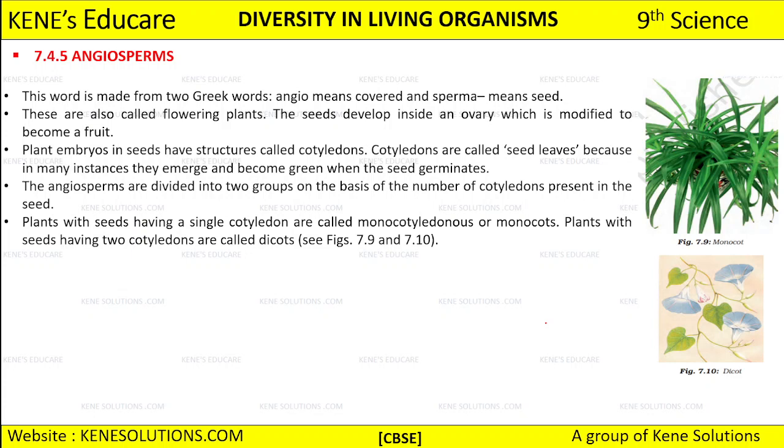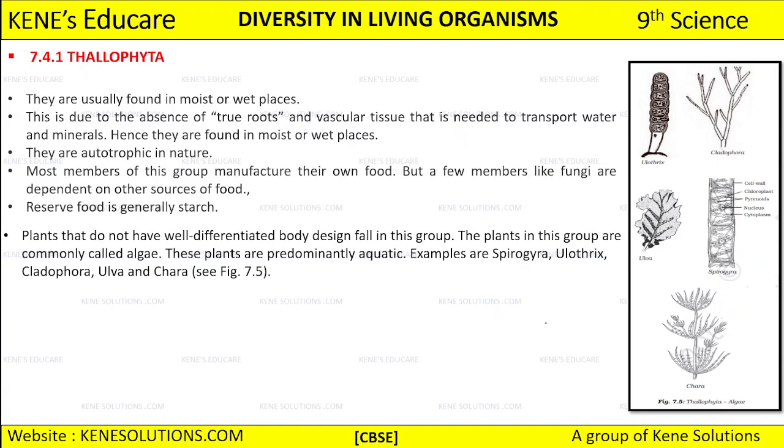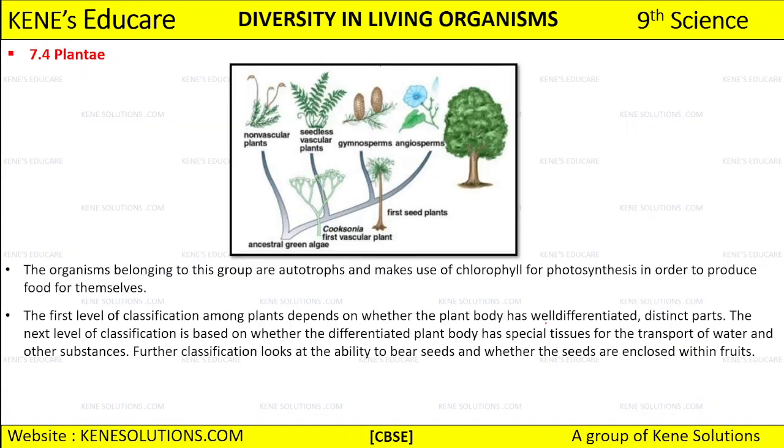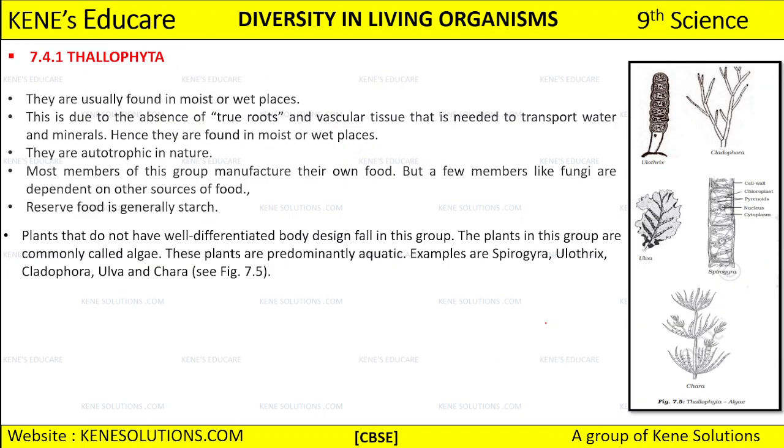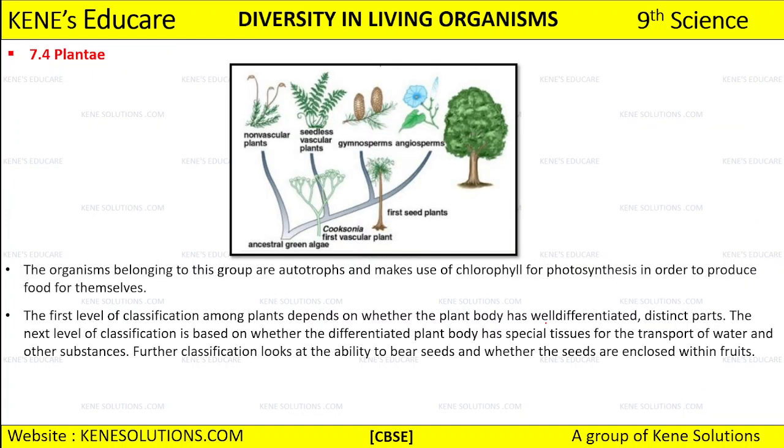Now here there are different possibilities for the questions coming up in the exam. Either they can ask you a brief, like write a short note on kingdom Plantae. So when such a question comes, you will have to include all the different types, like you will have to write about thallophyta, bryophyta, pteridophyta, angiosperms and gymnosperms. आपको सबके बारे में थोड़ा थोड़ा लिखना पड़ेगा.